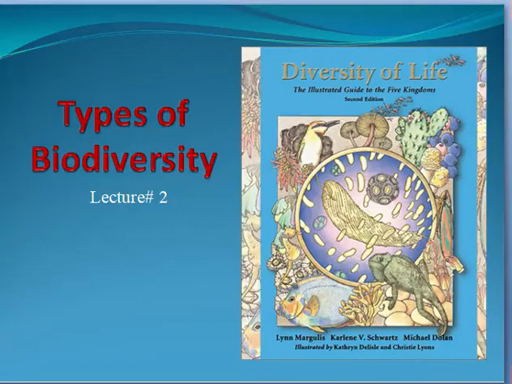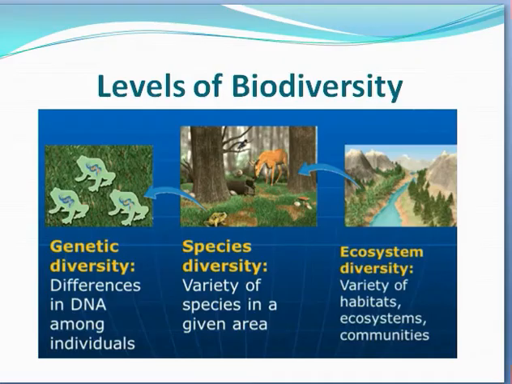Today is our second lecture on biodiversity, and the topic of study is types of biodiversity. In this topic we will discuss the levels of biodiversity. There are three levels of biodiversity. Genetic biodiversity is the difference in genes among individuals. These different individuals have different DNA and genetic makeup. It is called genetic diversity.